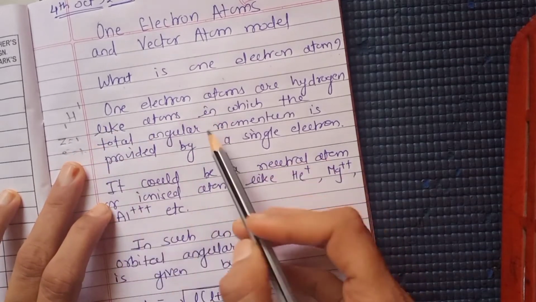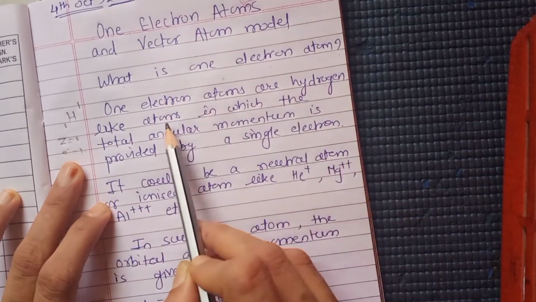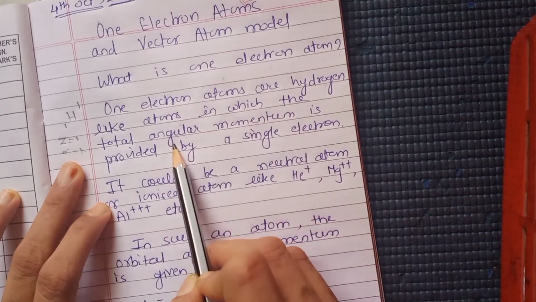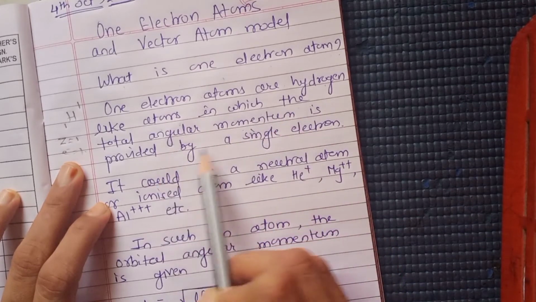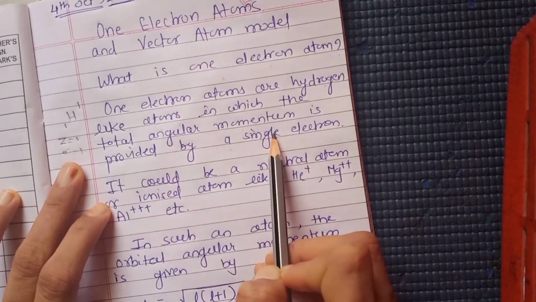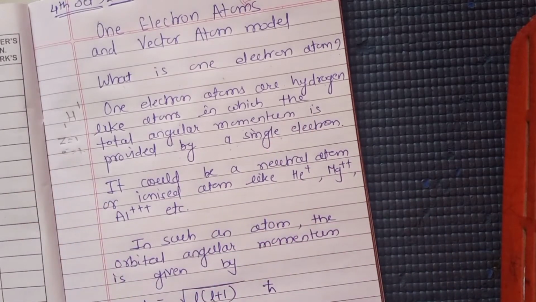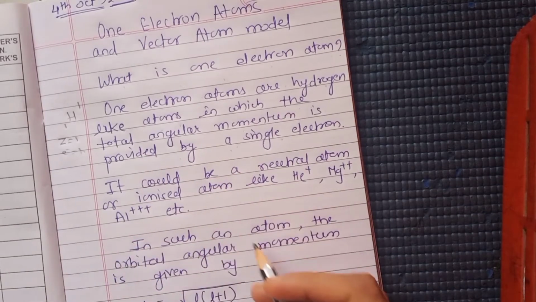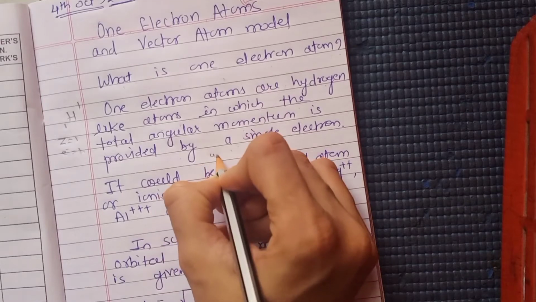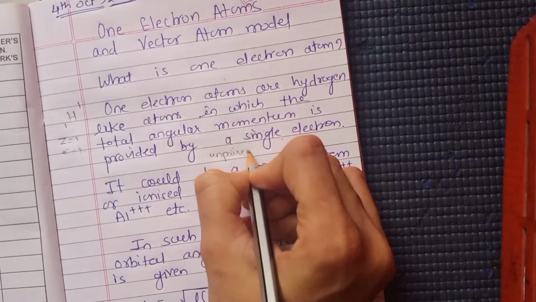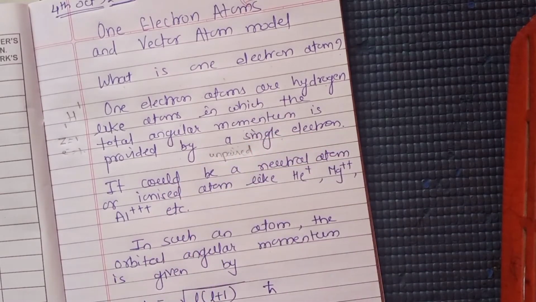It has 1 electron. So one electron atoms are hydrogen like atoms in which the total angular momentum is provided by a single electron. What does this mean? We know that when we discussed orbital angular momentum, that time we have discussed that only the electrons which are unpaired, they only contribute to the total angular momentum of the atom.